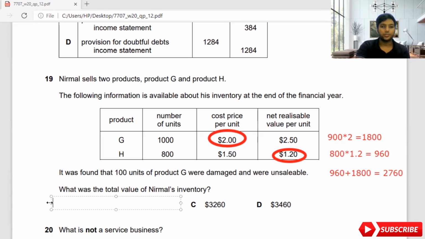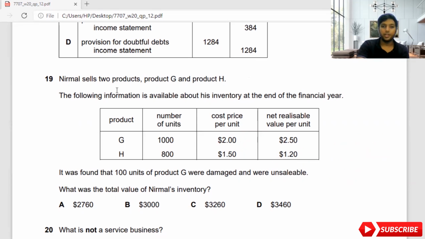The answer is A. So you need to know, this is the way you calculate your inventory, guys. This is an easy way to understand how inventory works. Again, you don't need to worry so much about this. Just knowing this adjustment will help you to score better in the exam. So let's move on to the next part, erasing this. We have the 20th adjustment, guys.